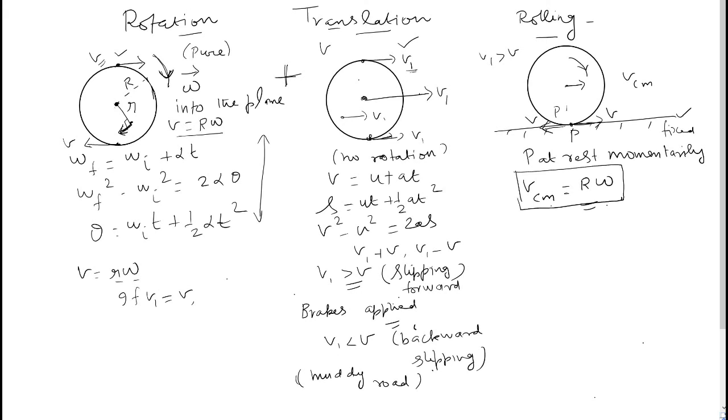So summarizing, pure rolling will be a combination of pure rotation and pure translation, subject to the condition that the velocity of the center of mass in the rolling motion should be equal to the product of the radius of the body and the angular velocity of the body about the center of mass. Is it clear? Thank you.